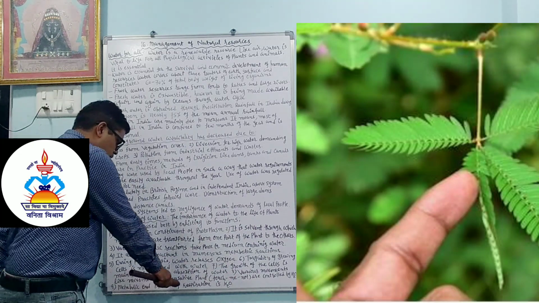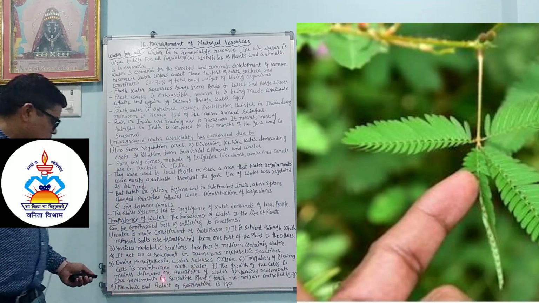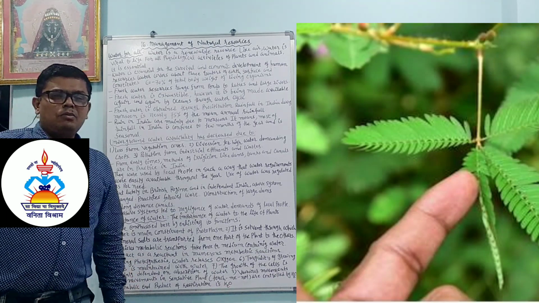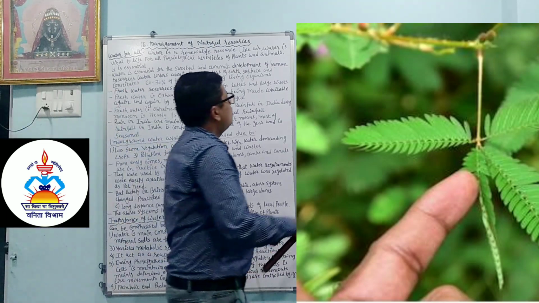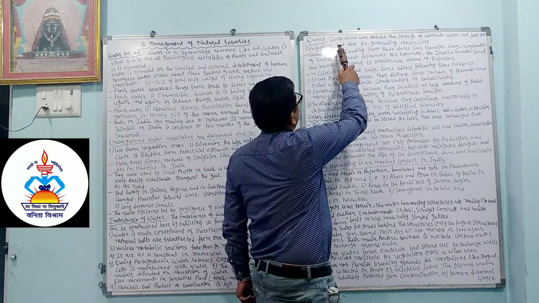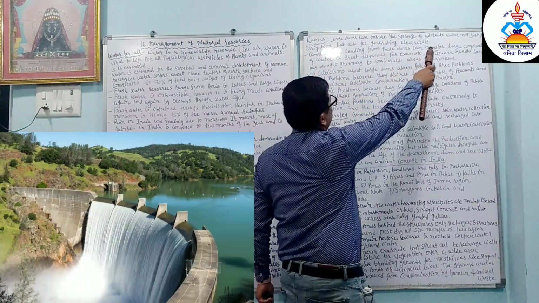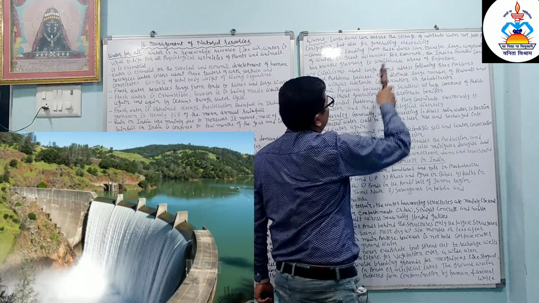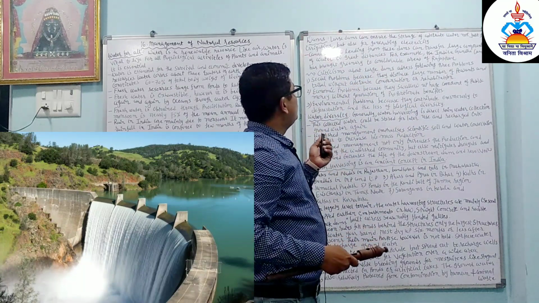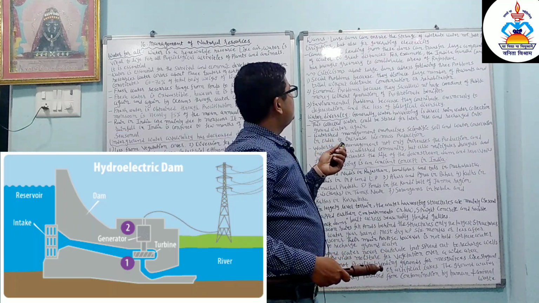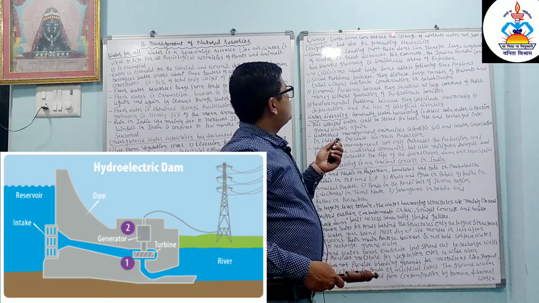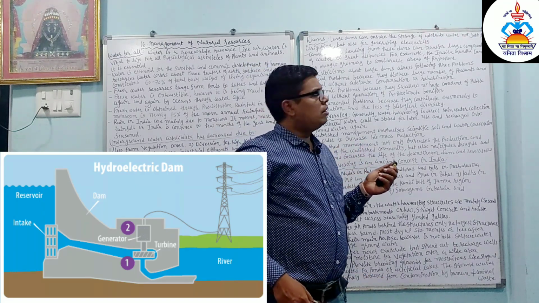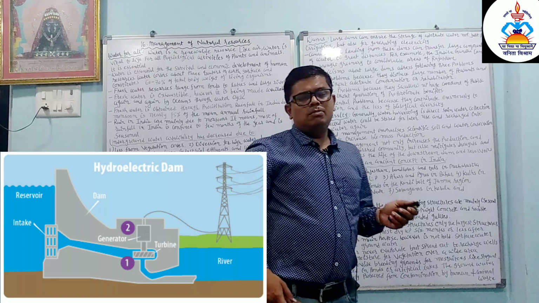Metabolic product of respiration is water. In the respiration process, the product is water. Dear students, we are going to learn about dams. Large dams can ensure the storage of adequate water, not just for irrigation but also for generating electricity. So dams are used to produce electricity, as well as store adequate water for the whole year.